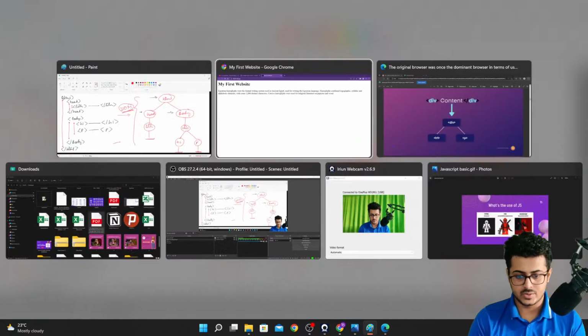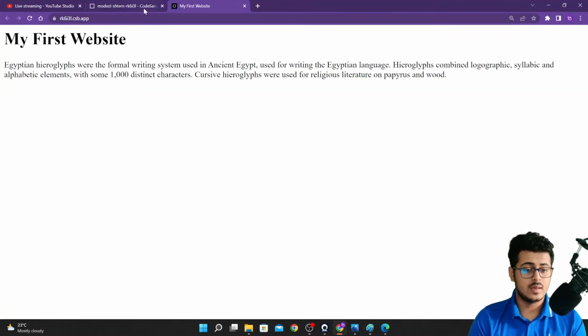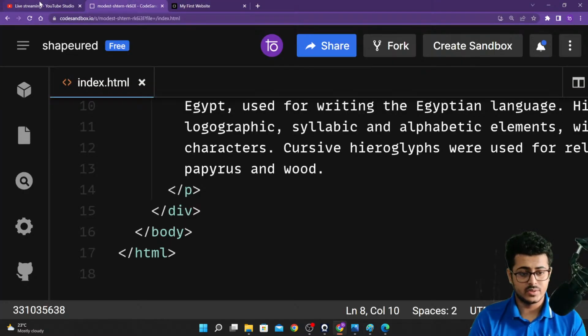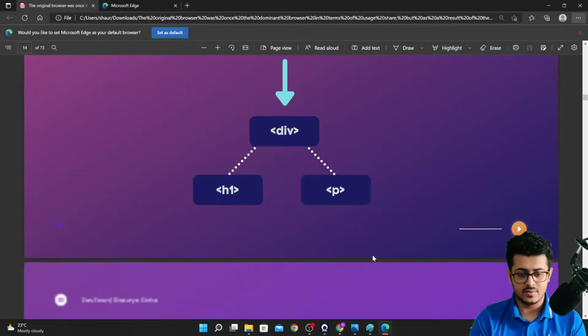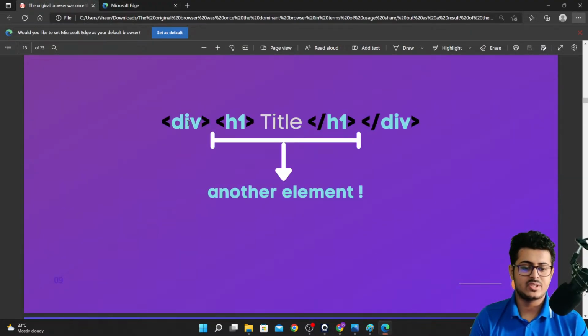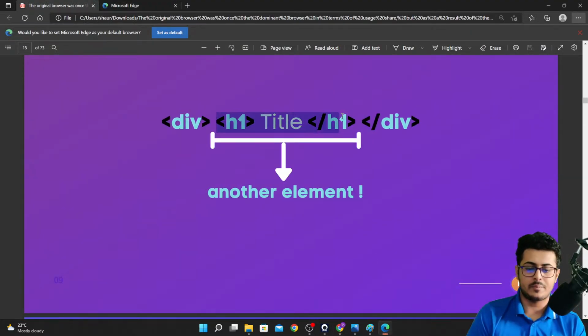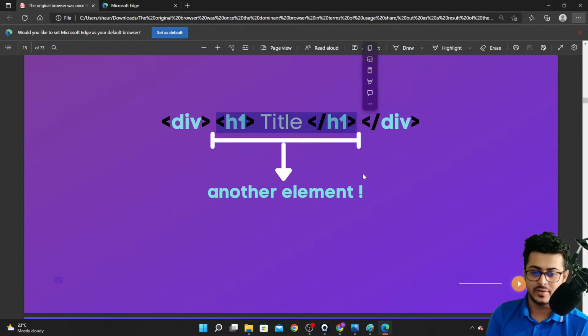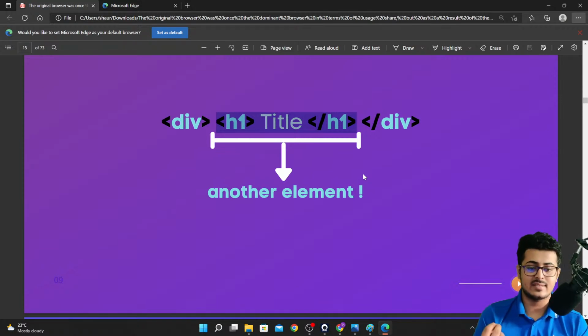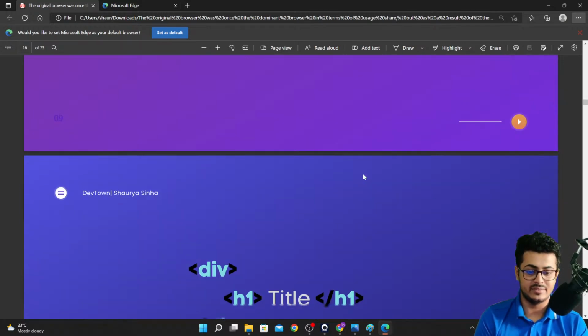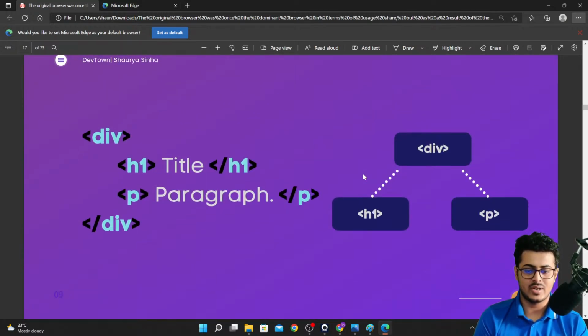Great. So let us go back and look at the next particular thing in our PPT. As you're able to see, inside the div tag you can put an entire new element inside of it. Just like previously we were putting some text content inside the div, like inside your semantic tags, right over here you are able to put another element inside the div tag directly. As simple as that.